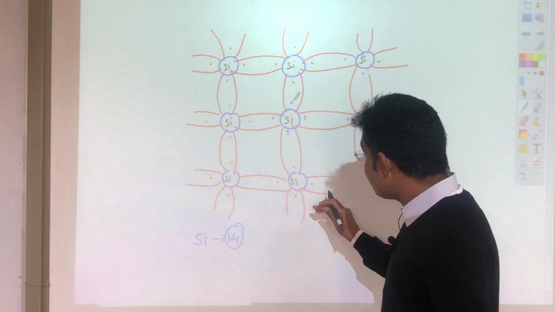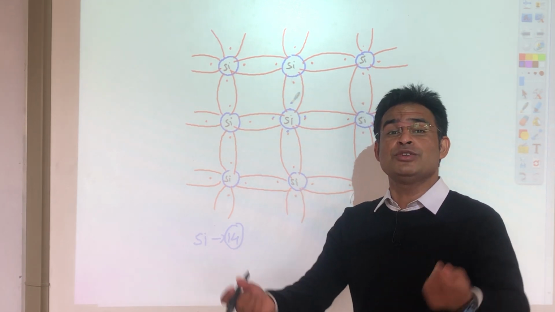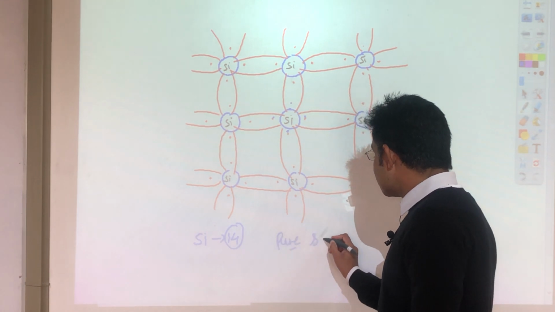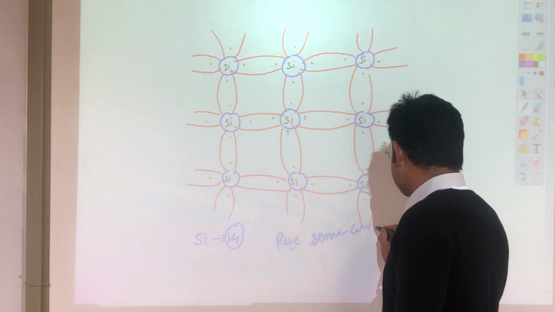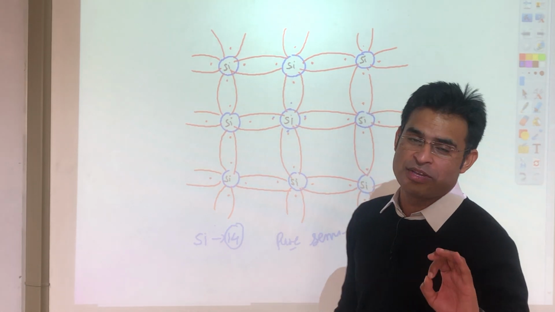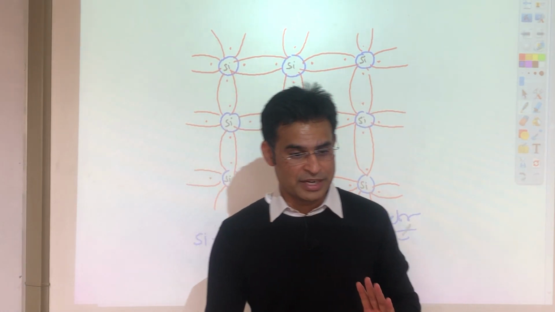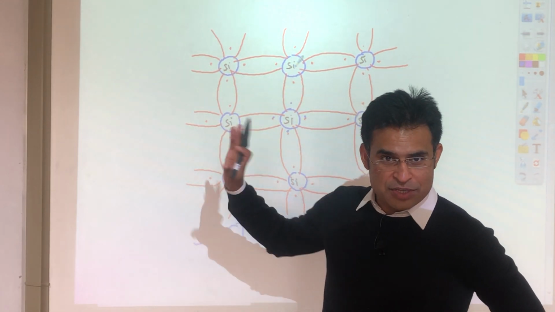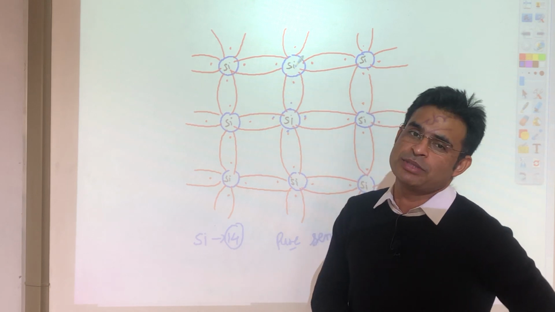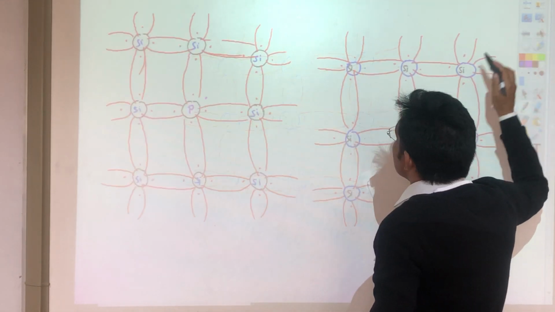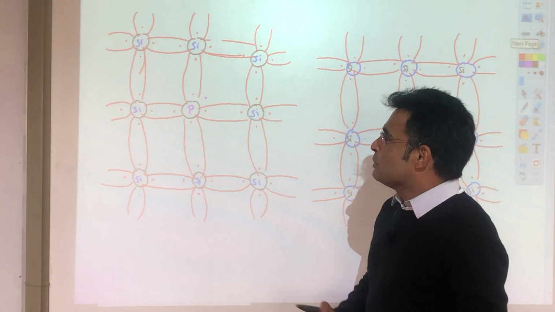In this diagram, nothing other than silicon is there. If I use only silicon or only germanium, this type of semiconductor is called a pure semiconductor, or you can also say intrinsic semiconductor. Intrinsic means pure. Silicon, silicon, silicon, nothing else is mixed here, so it is a pure semiconductor. Now, this one is an impure semiconductor.